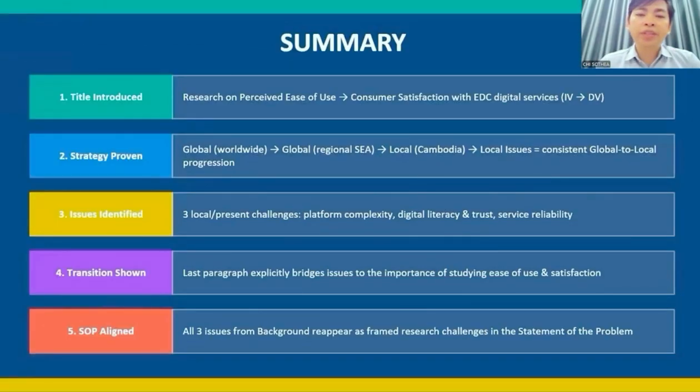To summarize, this lecture has demonstrated 5 key points. The first, the research title was clearly introduced. The second, the global to local strategy was proved paragraph by paragraph using the actual text. The third, the issues were well identified in the second to last paragraph. The fourth, the last paragraph properly transitioned the background to the statement of the problem. And the fifth, all 3 issues from the background were used to build the statement of the problem.